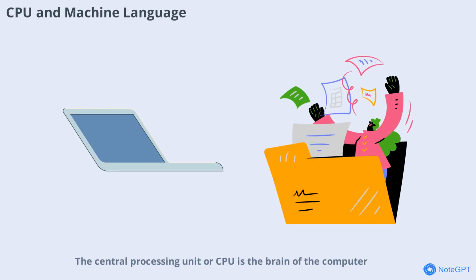The Central Processing Unit, or CPU, is the brain of the computer. It's responsible for executing machine language instructions. When you run a program, the CPU reads the binary instructions from memory and carries them out one by one. Each CPU has its own set of instructions, known as the instruction set architecture, or ISA. This means that machine language can vary between different types of CPUs. However, the basic principle remains the same. The CPU fetches, decodes, and executes instructions, allowing your computer to perform tasks quickly and efficiently.